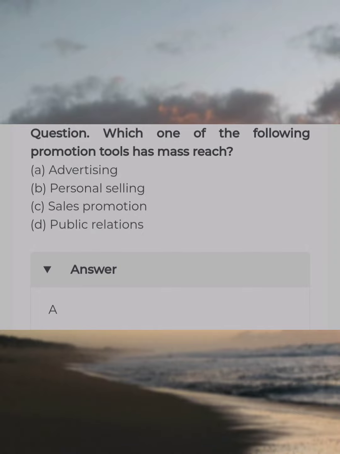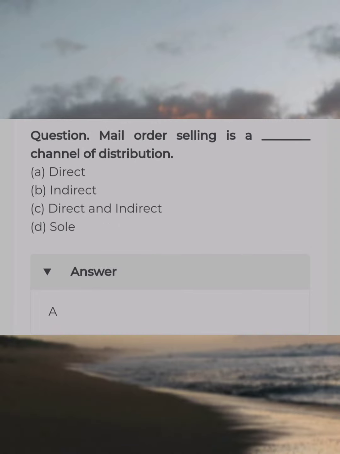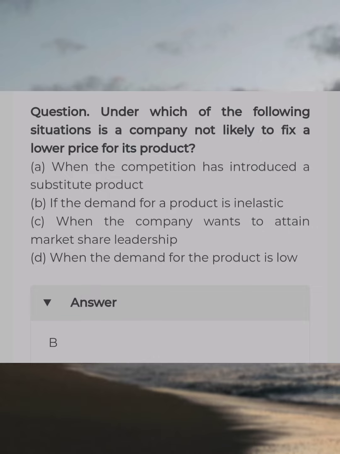Which one of the following promotion tools has mass reach? Answer A. Advertising. Mail order selling is a dash channel of distribution. Answer A. Direct. Under which of the following situations is a company not likely to fix a lower price for its product? Answer B. If the demand for a product is inelastic.